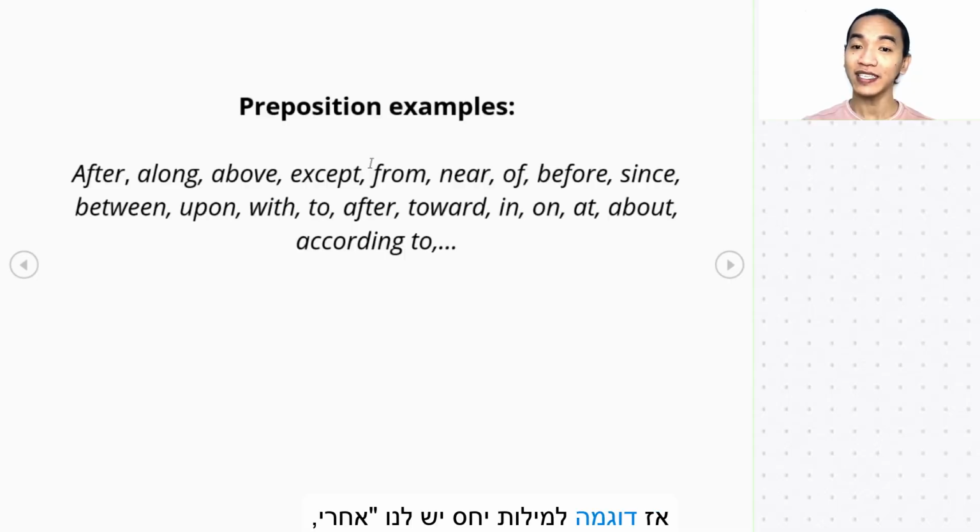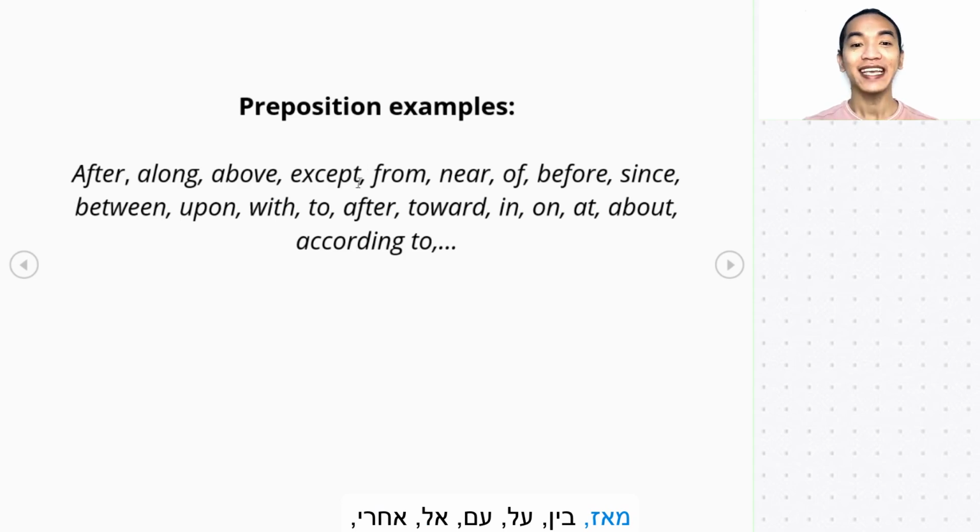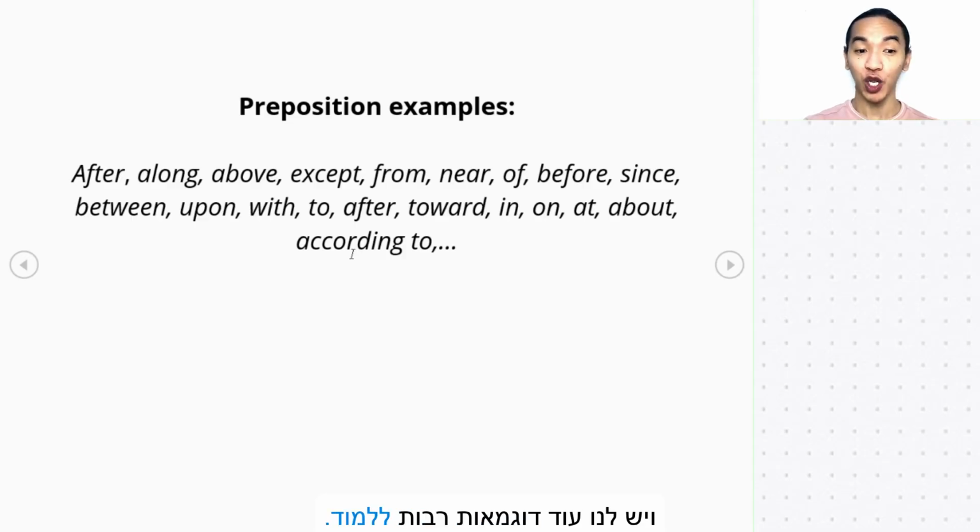Okay? So examples of prepositions, we have after, along, above, except, from, near, of, before, since, between, upon, with, to, after, toward, in, on, at, about, according to, and we have many more examples to learn.